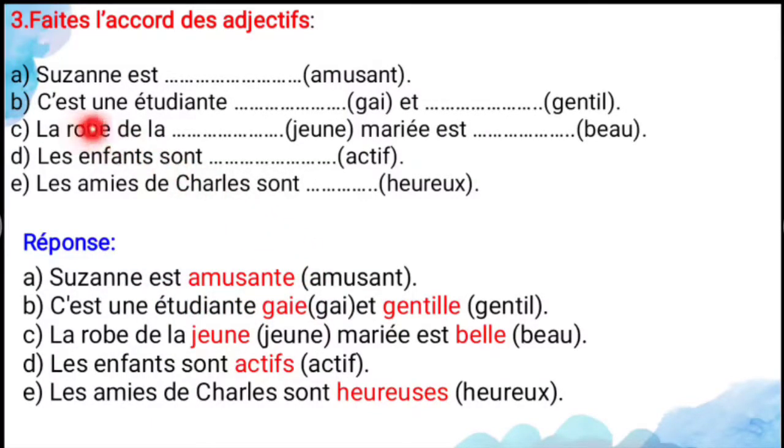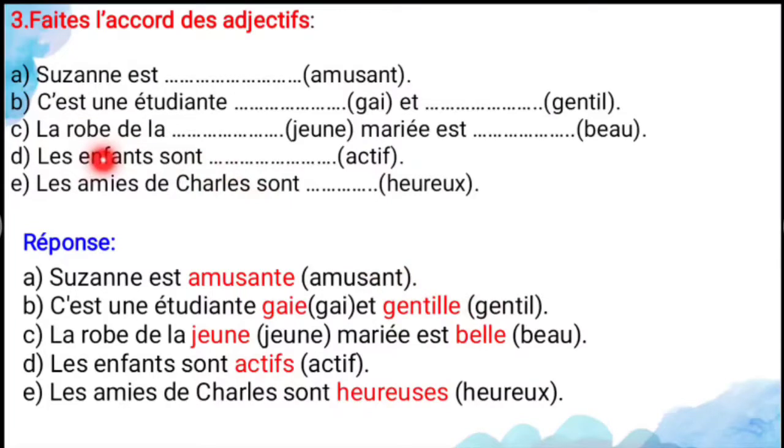And next, cette fille étudiante gay et gentille. So gay means what? Cheerful, and gentil means kind. So here the noun is étudiante. Une étudiante, it's a feminine noun. For that you have to add E at the end of the adjective, that is gay. And gentil ends with L. So if the adjective ends with L you have to add LLE. So the answer is cette fille étudiante gaie et gentille. So this student is cheerful and kind.